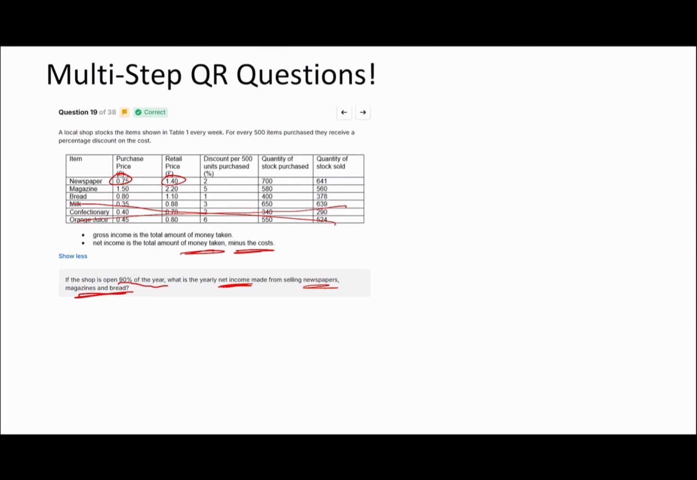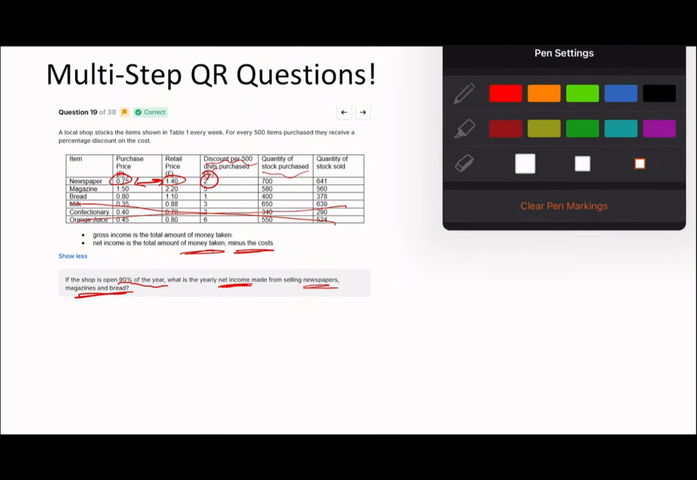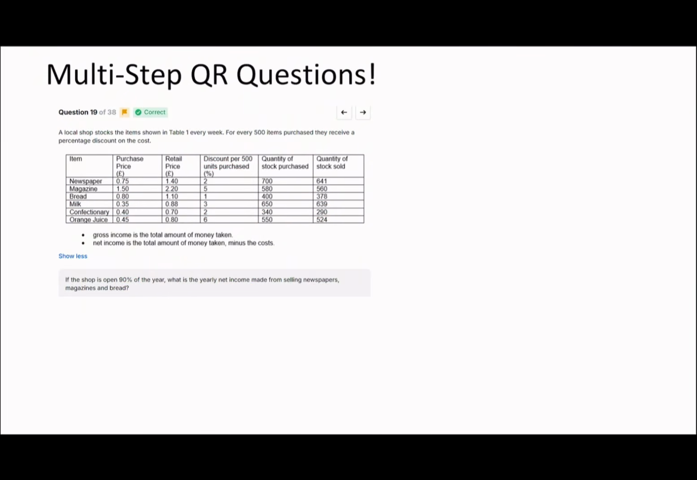So purchase price, retail price, you can see we're going to have to use this number. There's a discount per 500, there's quantity of stock per... The fastest way to do this, if the amount of stock purchased and the amount of stock sold were equal, would have just been to buy 700 stock and sell 700. So the difference here is 0.75, or you'd work out what the adjusted one is with the 2%. But because you don't necessarily sell every single part of the stock you buy, you have to account for that. So actually the fastest way to do it is probably to work out how much it all costs.